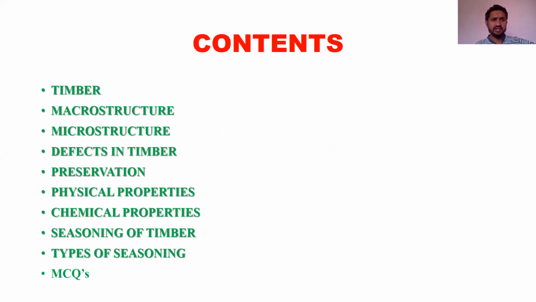In all these contents, we have already discussed in the previous two classes timber, its macrostructure, its microstructure, the various types of defects in timber, and how it is to be preserved. Preservation also we have discussed. Then we have discussed physical properties. So let us discuss in today's class the chemical properties of timber, then seasoning of timber and types of seasoning. If possible, we will discuss the MCQs also.